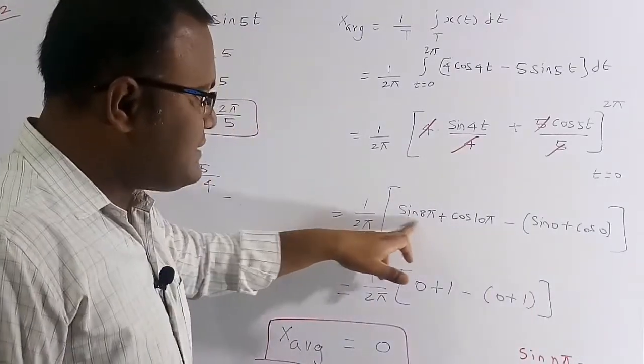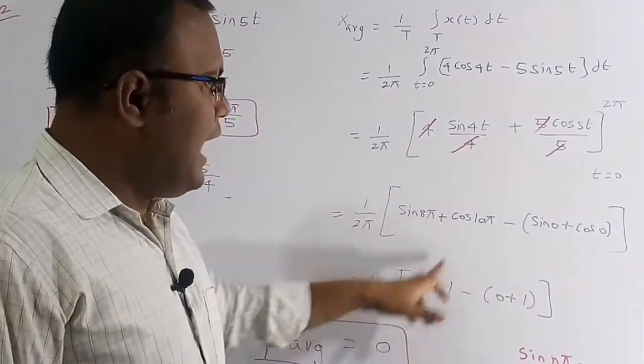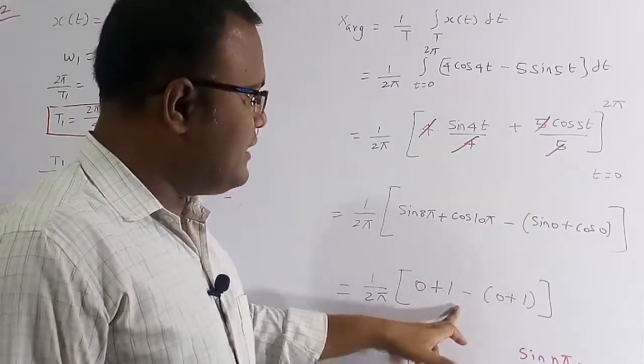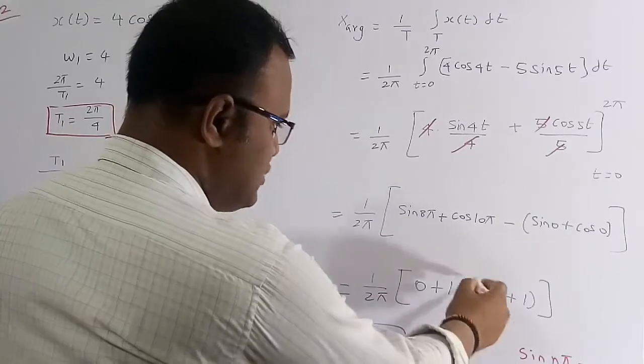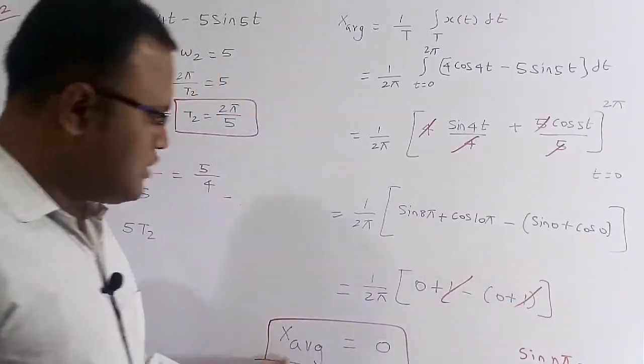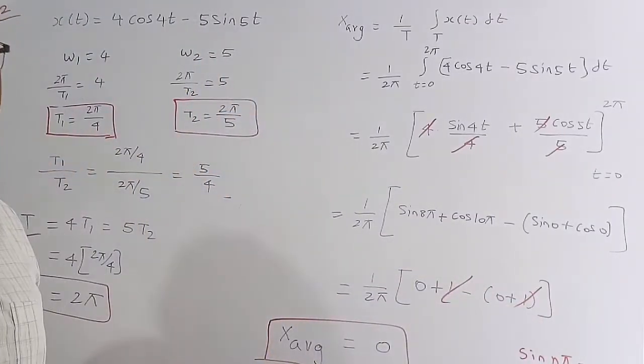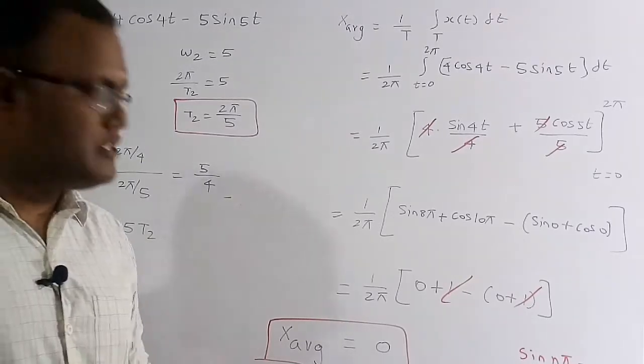So the sin 8 pi value is 0 and the cos 10 pi value is 1, and sin 0 is 0, cos 0 is 1. If you do the simplification, this one and this one cancel. Therefore the final x average value, meaning the average value of the function, is 0.